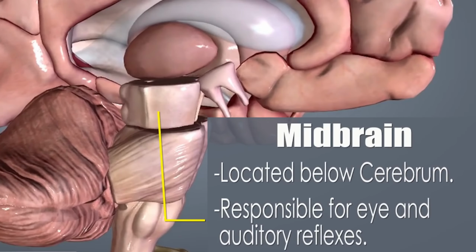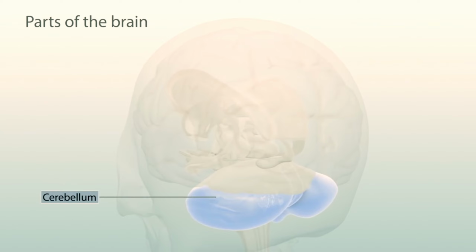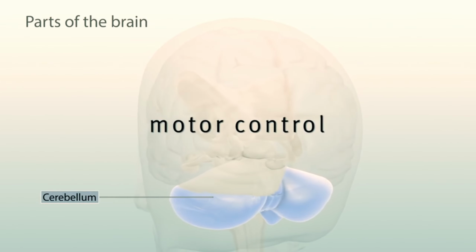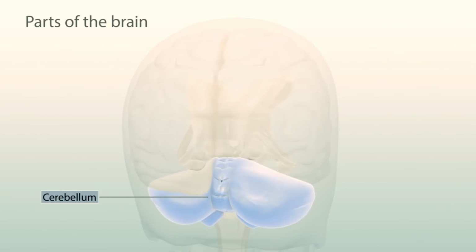Next part is the midbrain, located below the cerebrum on top of the brain stem, responsible for vision and auditory reflexes. Next part is the cerebellum, which has a key role in motor control, muscle coordination and spatial navigation.